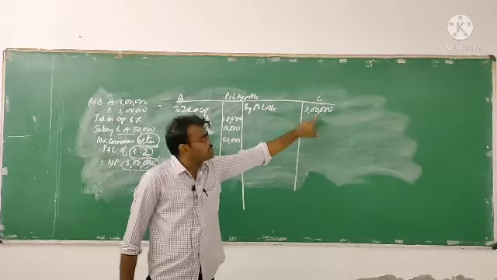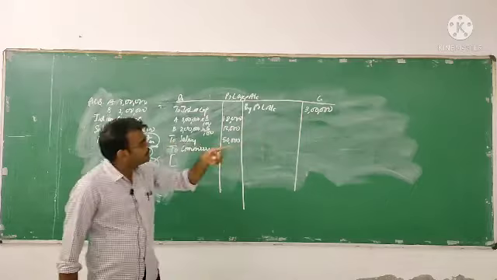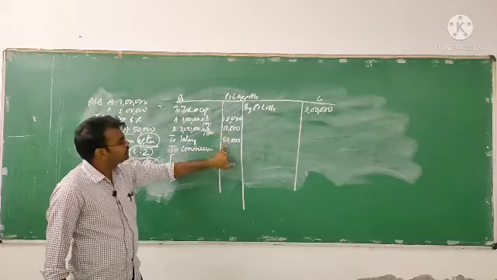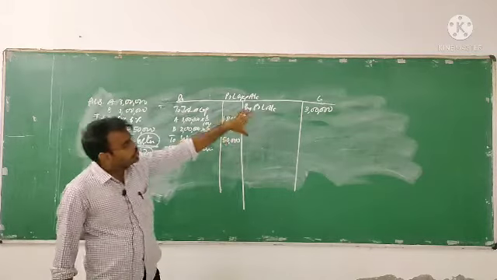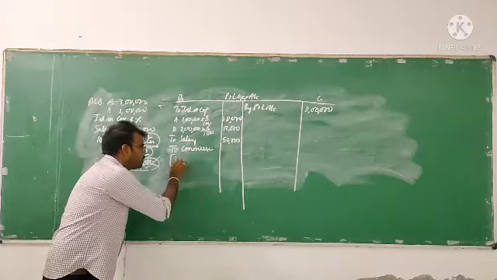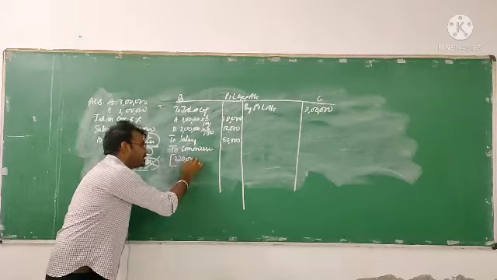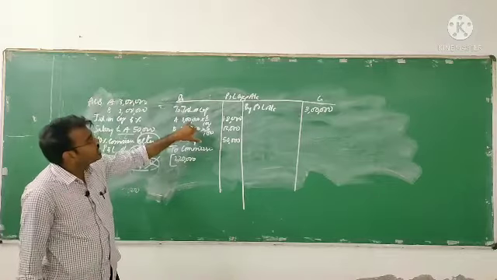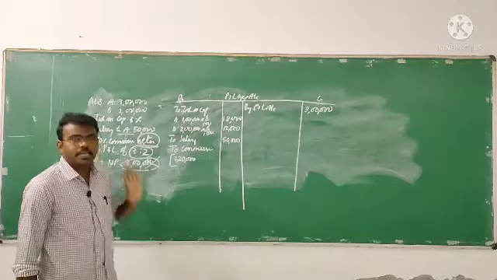Before charging it is 3 lakh. After charging means 18,000 plus 12,000 is 30,000, plus 50,000 is 80,000. So 3 lakh minus 80,000 will become 2 lakh 20,000, the profit after charging interest on capital and salary.